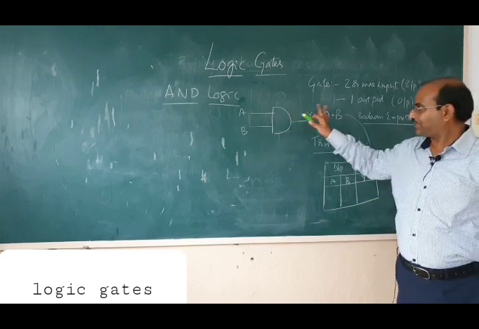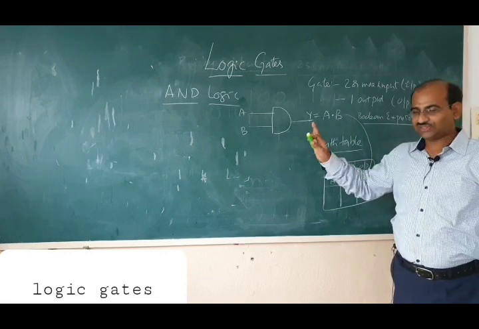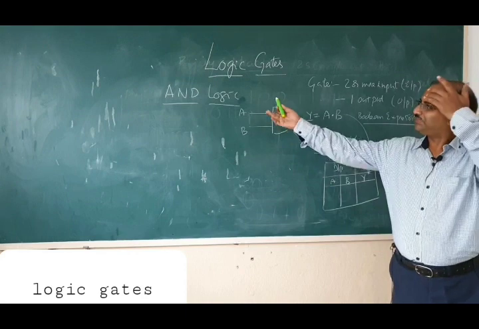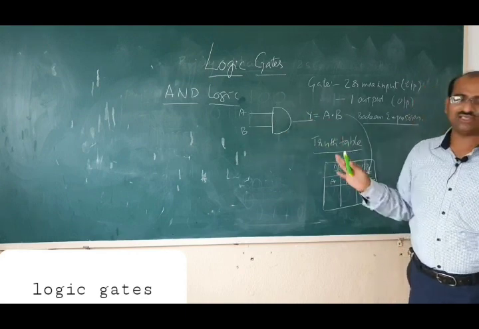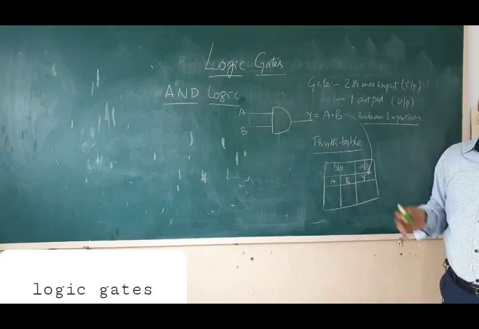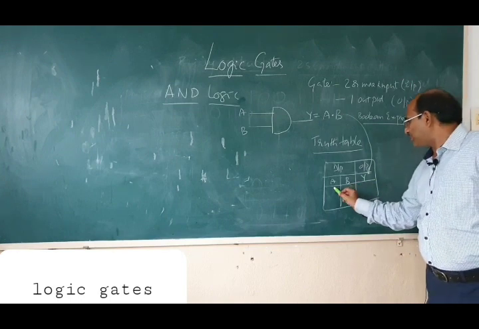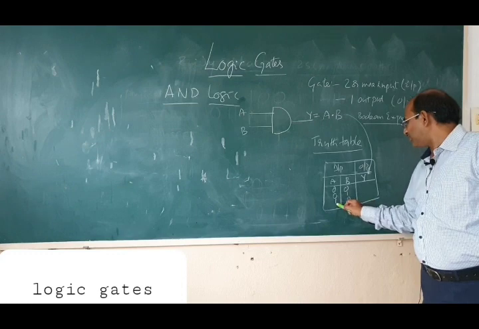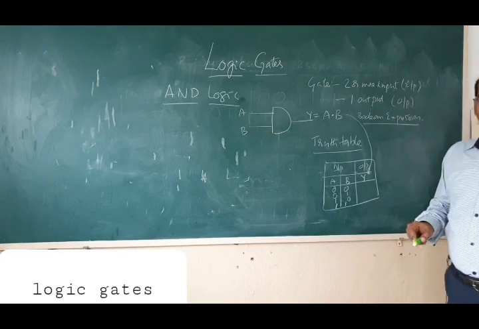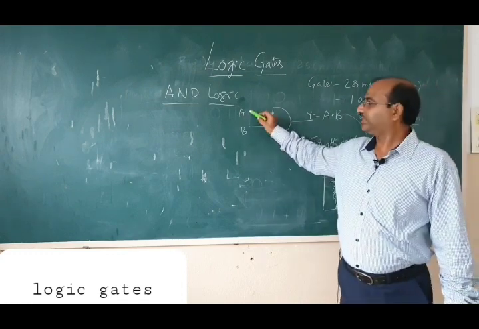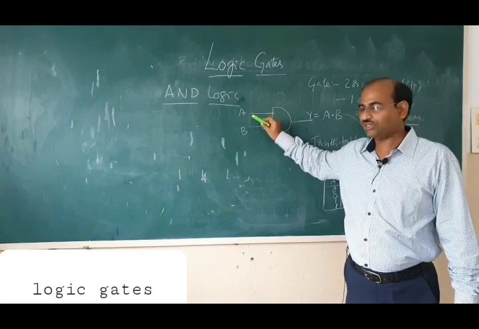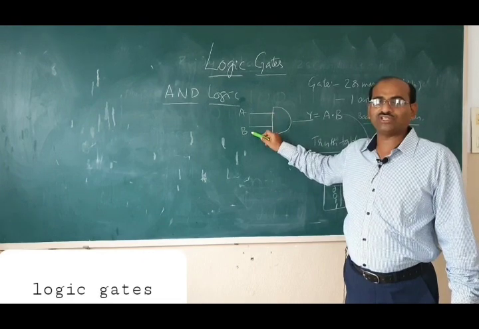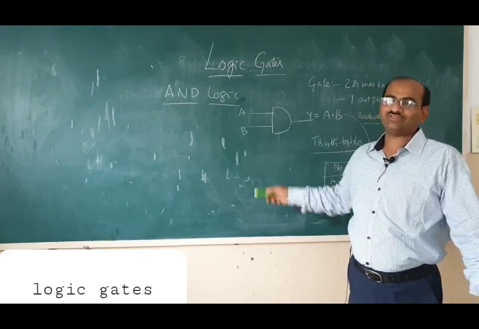All these things I am explaining in detail for the first gate. From the next gate onwards we will discuss simply the logic, the truth table and the symbol, that's all. The combinations are 0 0, 0 1, 1 0, 1 1. Only 4 we will get. Here there is a possibility of 0 or 1, here 0 or 1. Both 0 is case 1, 0 1 case 2, 1 0 case 3, 1 1 case 4.